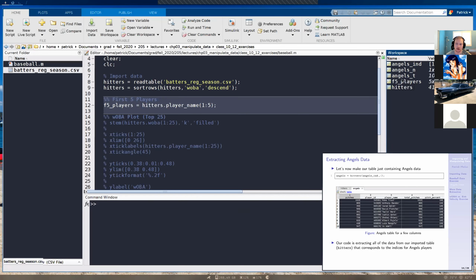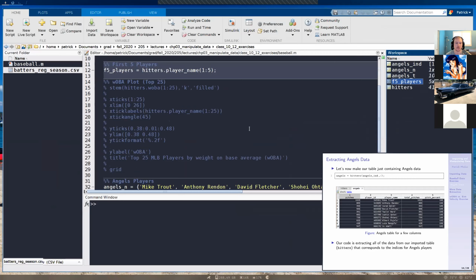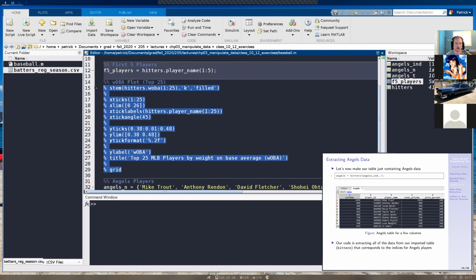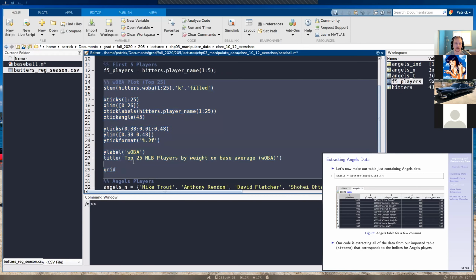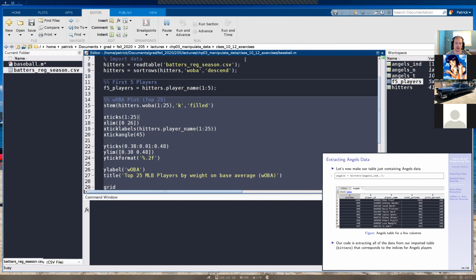And then if I click on f5 players, we see those player names that we just said. I just want to refresh your memory for this stuff. We'll also comment this out. Last time, this was the plot that we made.